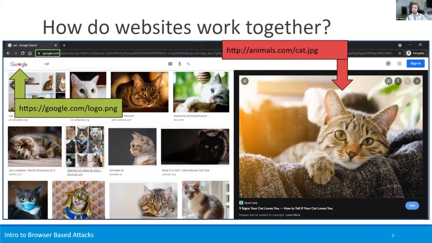We want sites to be able to work together and request information from other servers and other websites, right? This is enabling all of the richness of modern websites that we are familiar with. But we don't always want that.